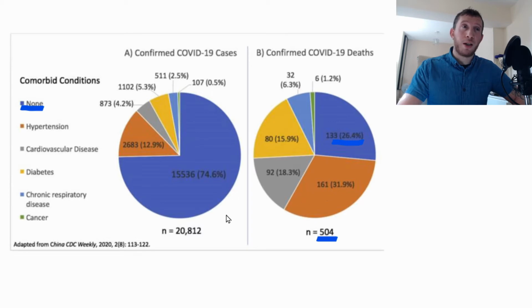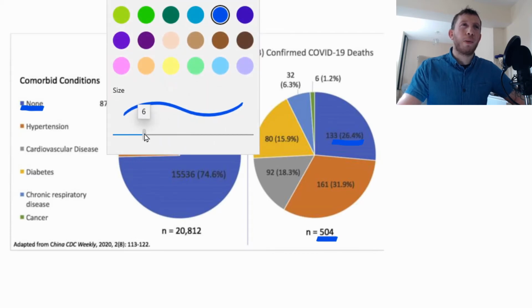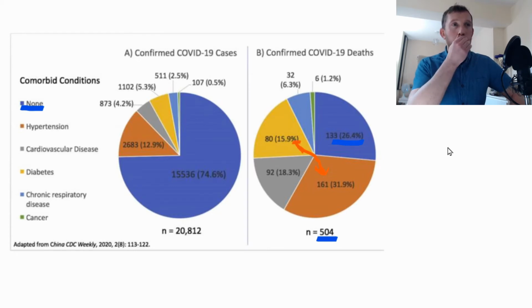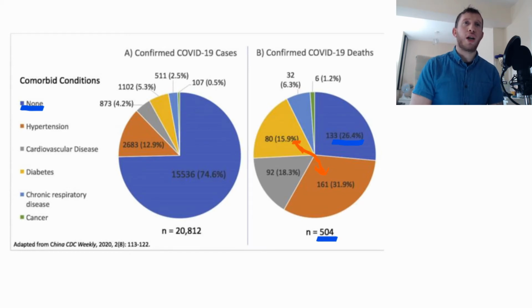But you see most of the conditions are hypertension, cardiovascular disease, okay, diabetes to some degree as well. Diabetes and hypertension could be sort of linked, really, if you think about it. Okay, they're risk factors for each other, aren't they? These two are risk factors as well, and CVD. Whereas chronic respiratory disease, generally speaking, is a little bit lower. So we just have some data sets there to show us that we have some comorbidities that are associated with coronavirus.